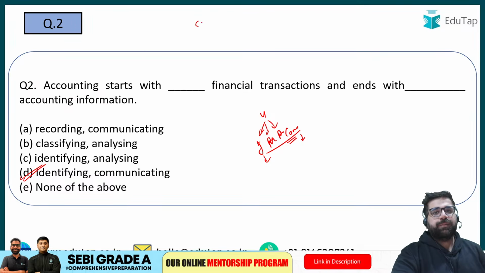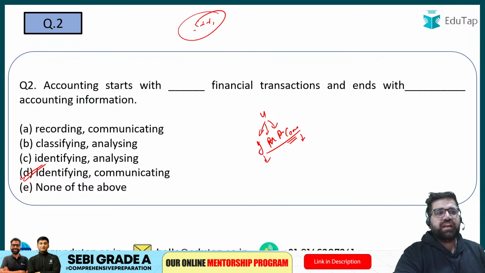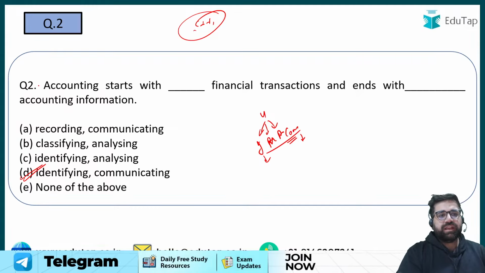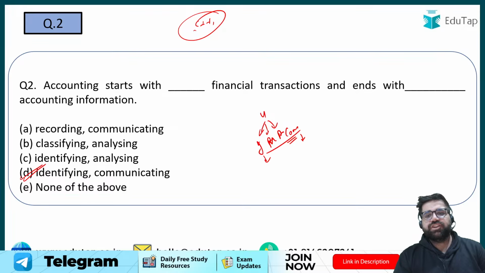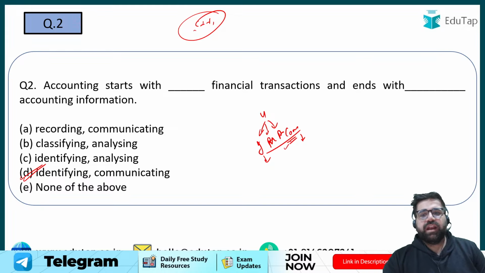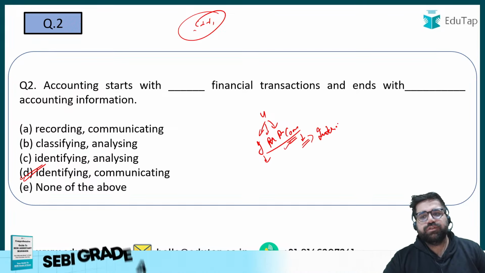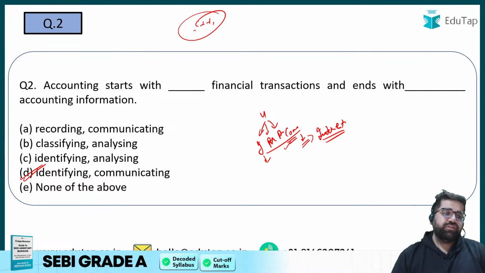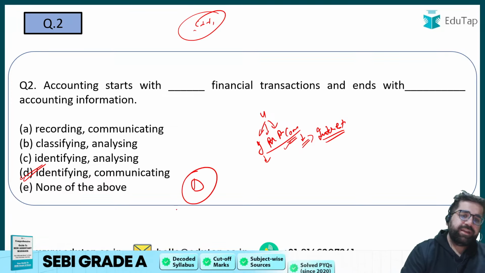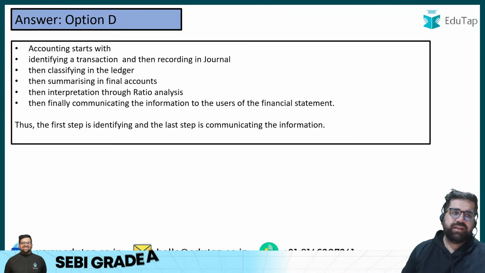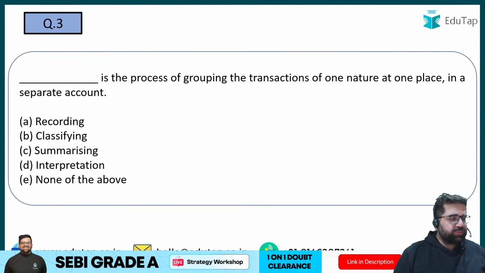Now the first 2 chapters are very basic. So these questions have been picked from those basic chapters only. Right, so first you start identifying whether that particular transaction you have to record or not, then you try to measure it, then you try to record it, and then you communicate your information to the interested users of the organization. So my correct answer will be option number D. Good. Everybody who gave the answer D, good. Your basic concepts are clear. Right. Now let's move to question number 3.